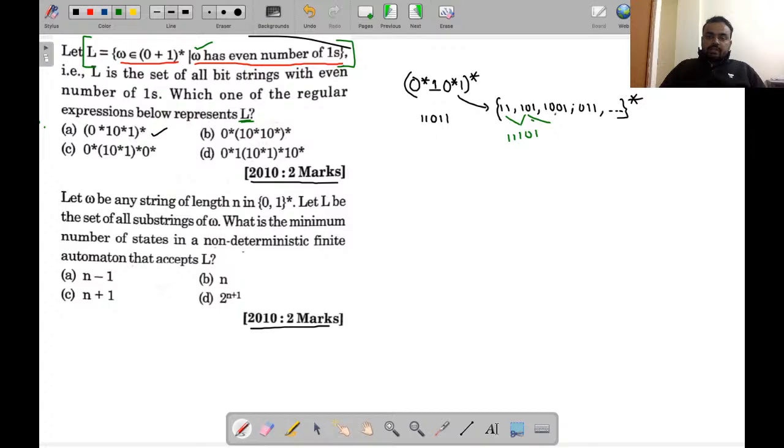Again, if you take this pair, it will become 0101, again 100. It can generate many strings, but it cannot generate this particular string. So this is not the right answer. Similarly, you need to think about option B.